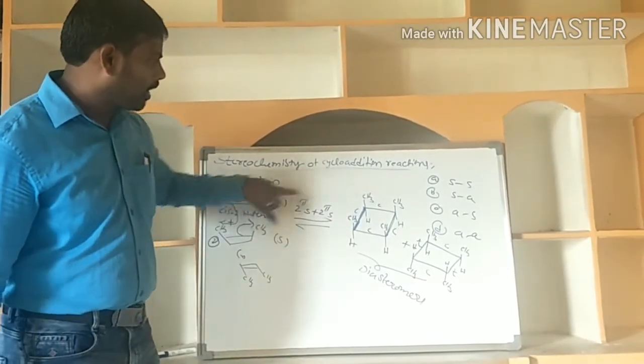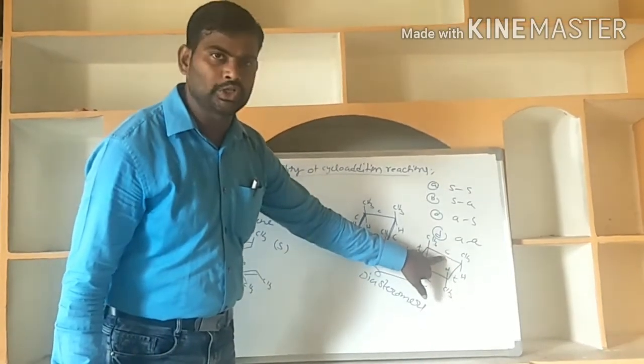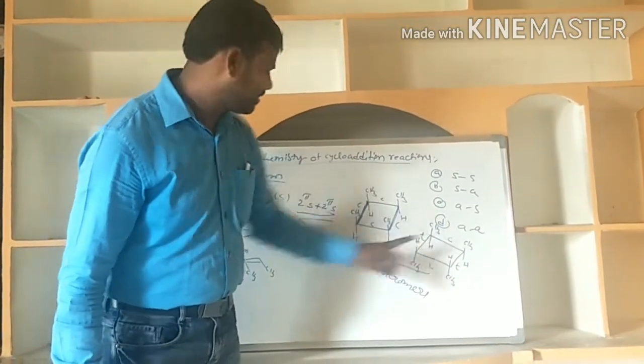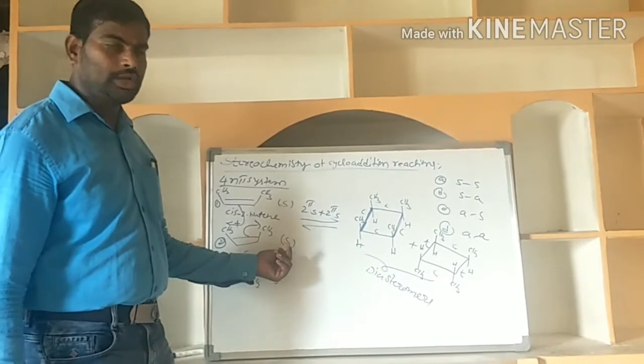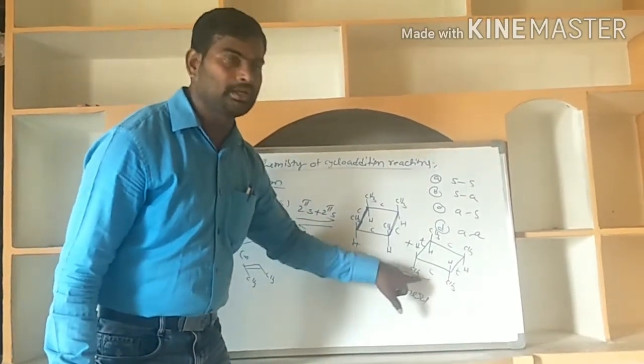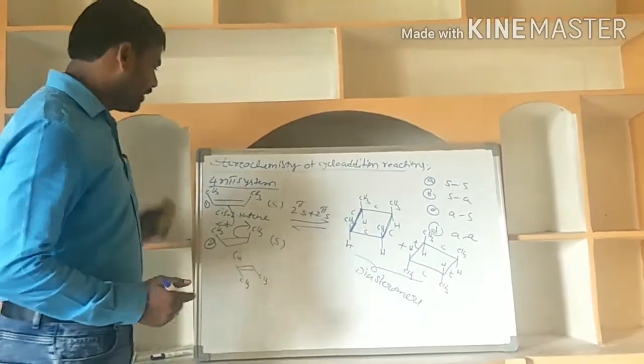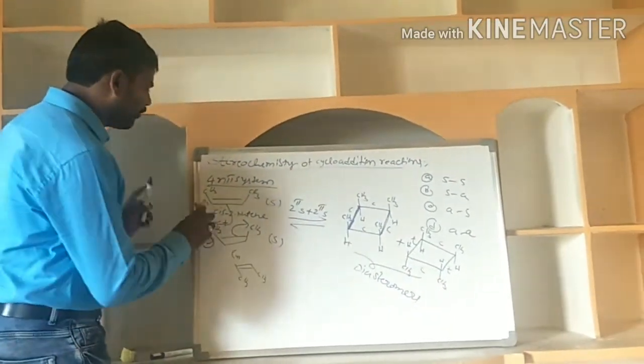In all the cases, the first partner is supra, or not? In this also the first partner is supra, cis. The second partner is supra; in supra addition, the second partner is also cis here. But we are changing the orientation. Is it cis or trans? Cis only. Next, we are taking the second type of addition.